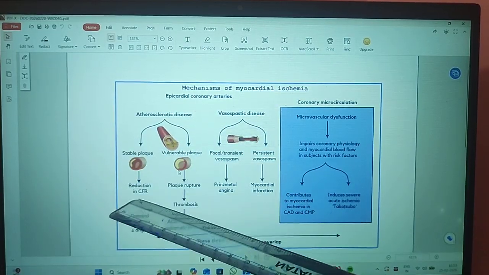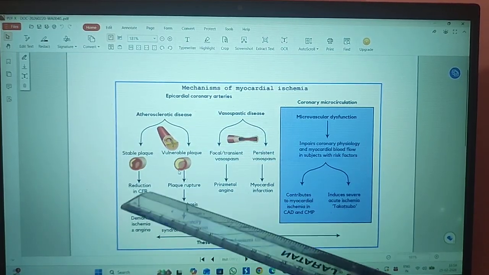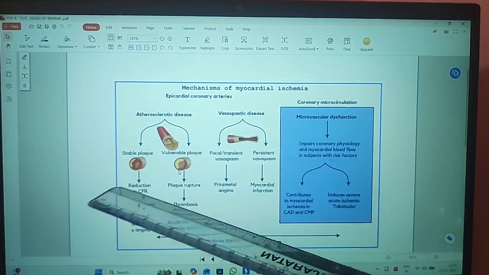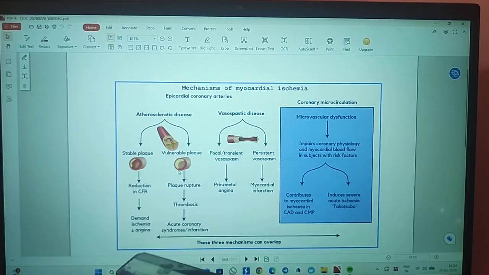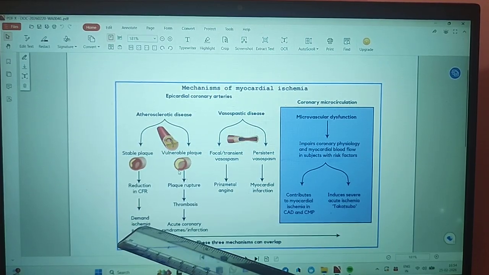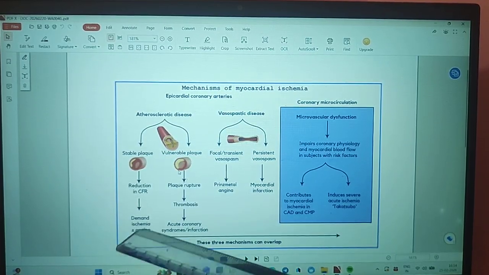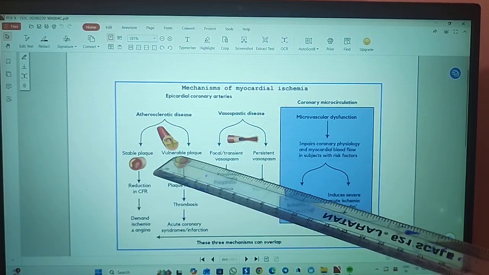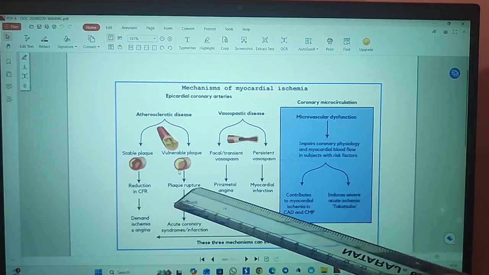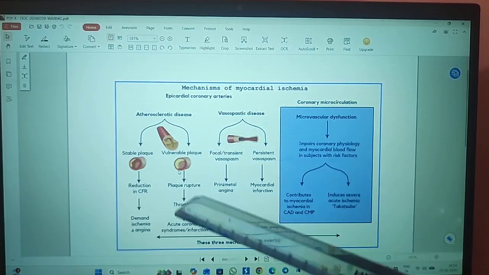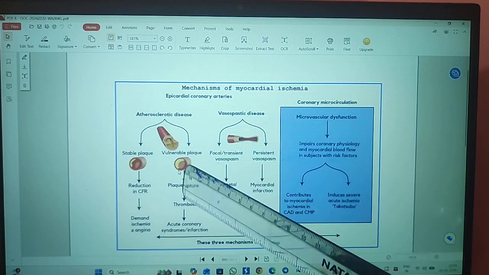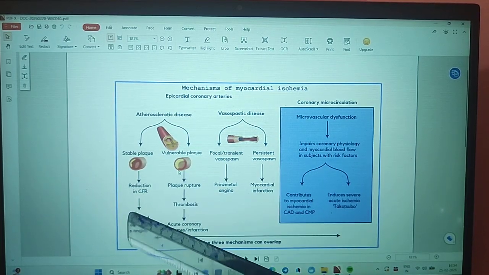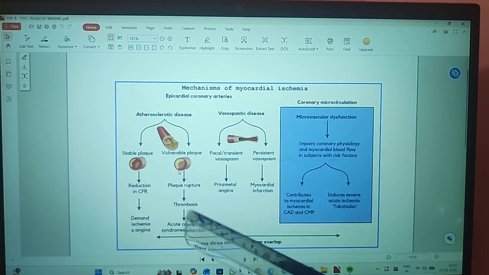If it is a stable plaque, it will reduce the coronary flow rate, resulting in angina episodes, because there will be a demand for blood, and this leads to ischemia and angina episodes. That is about the stable plaque. If it is a vulnerable plaque, it will predispose to rupture. If there is a plaque rupture, this leads to thrombosis and this leads to acute coronary syndromes or infarctions. So here angina episodes, and here acute coronary syndrome or infarction occurs.